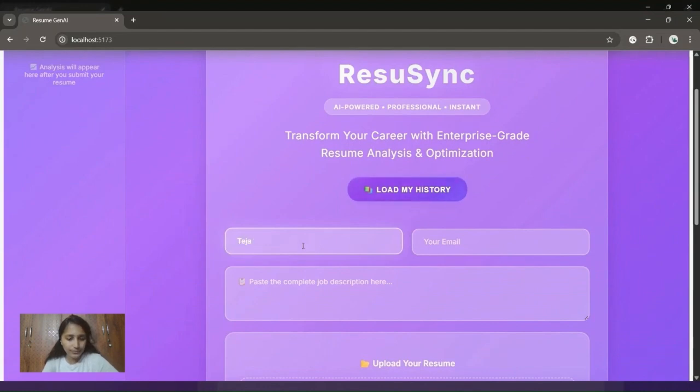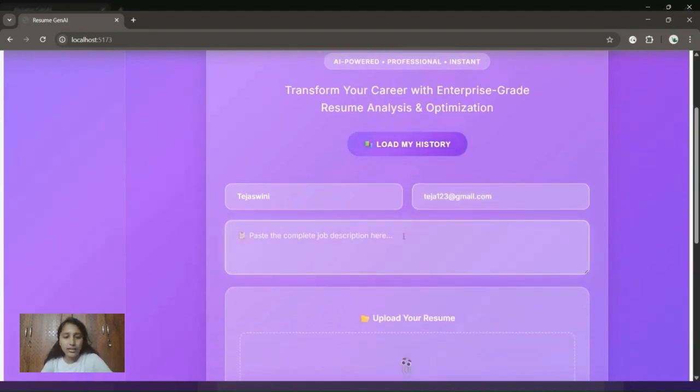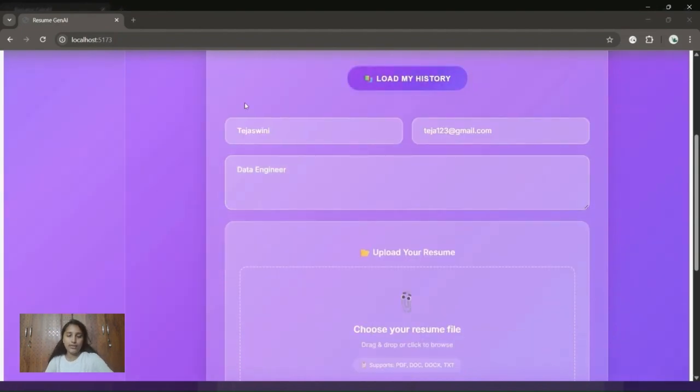Tejashwini, and my email ID, a random email ID, and I will enter the job description and upload my resume here.